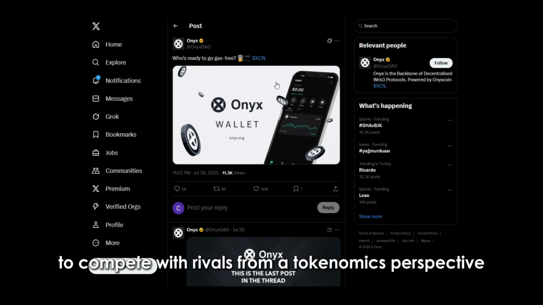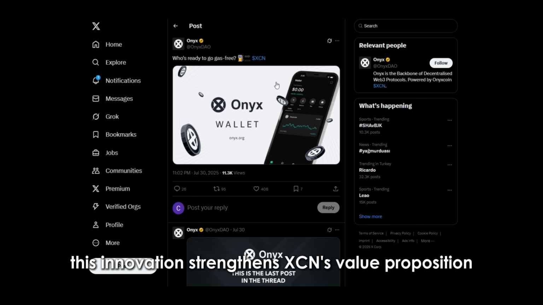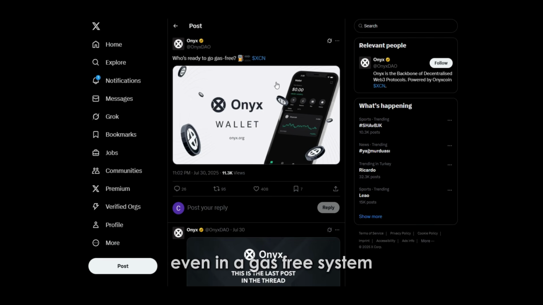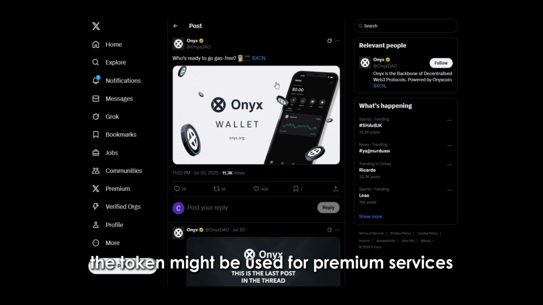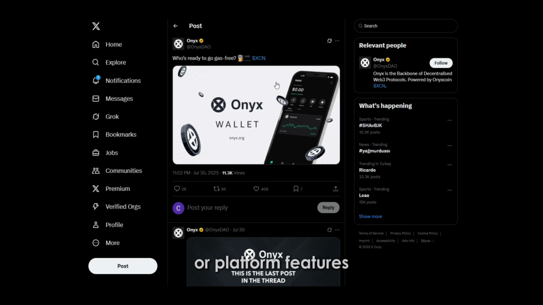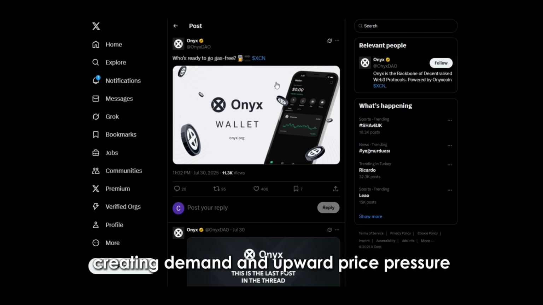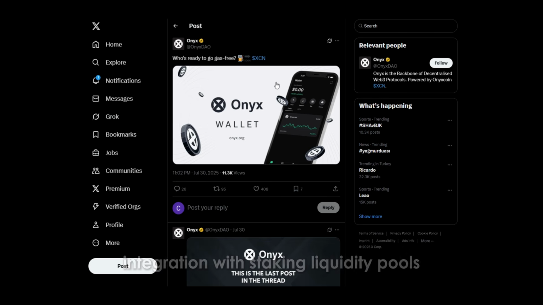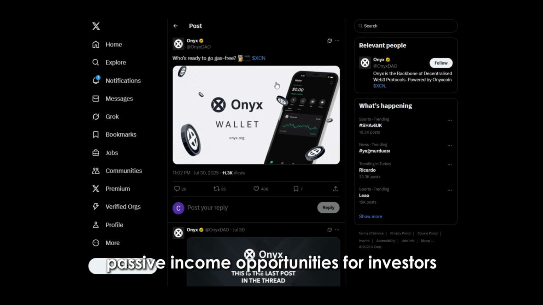From a tokenomics perspective, this innovation strengthens XCN's value proposition. Even in a gas-free system, the token might be used for premium services or platform features, creating demand and upward price pressure. Integration with staking, liquidity pools, or a DAO ecosystem can increase passive income opportunities for investors.